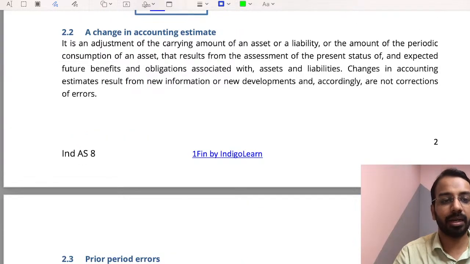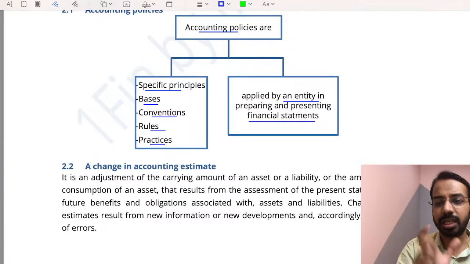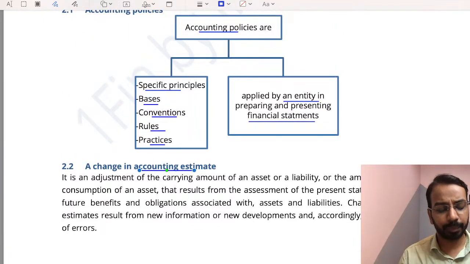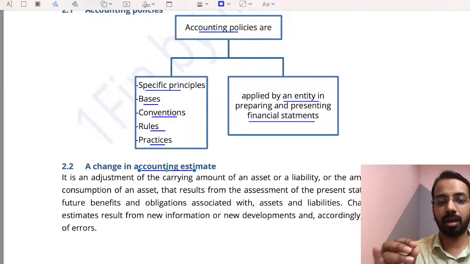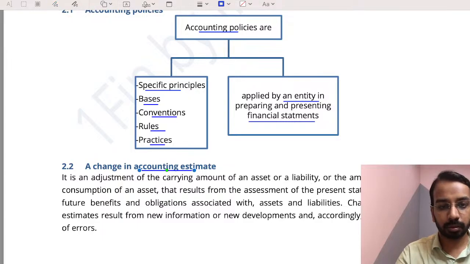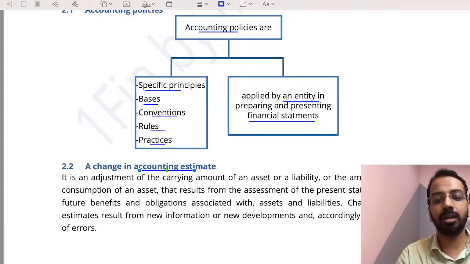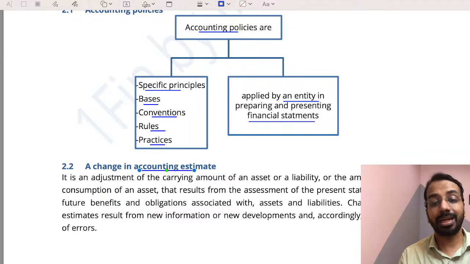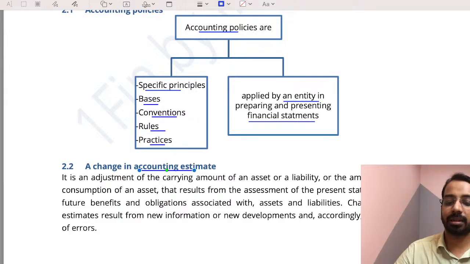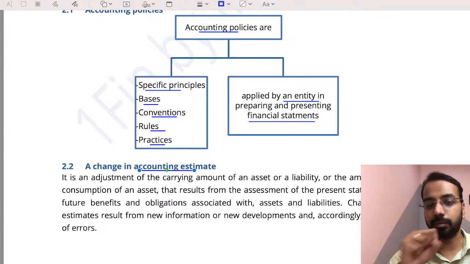Now, the second thing that is dealt with by the standard is change in accounting estimate. What is a change in accounting estimate? A very simple example could be, I charged depreciation considering 5 years of useful life. Now, subsequently, I realized that it does not have a 5-year useful life, it has only 3 years of useful life. That is a change in accounting estimate. Or, let's say I made provision for bad debts at 2%. Subsequently, I realized that it is to be 3%.